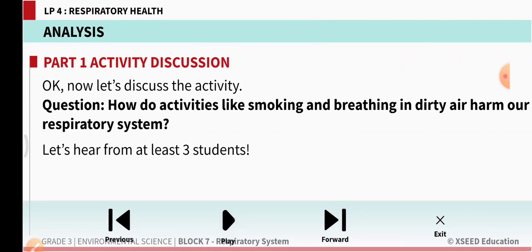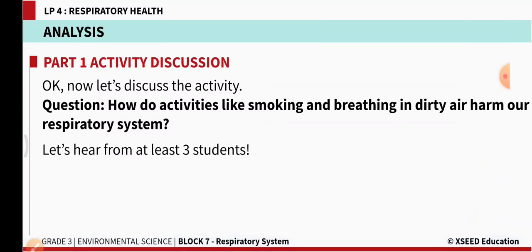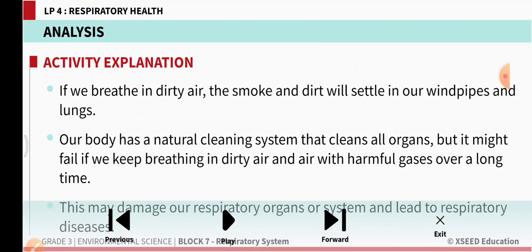How do activities like smoking and breathing in dirty air harm our respiratory system? If we breathe in dirty air, the smoke and dirt will settle in our windpipes and lungs. Our body has a natural cleaning system that cleans all organs, but it might fail if we keep breathing in dirty air with harmful gases over a long time. This may damage our respiratory organs or system and lead to respiratory diseases.